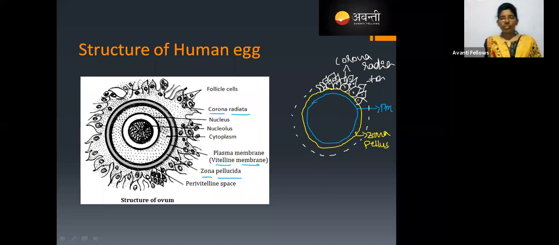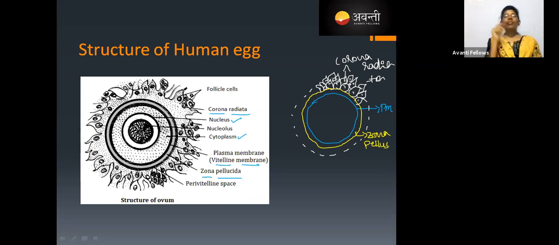As we all know, this is a cell. Cell means cell should contain the jelly-like matrix inside it. What is that jelly-like matrix called as? Cytoplasm. And also other cell organelles. Corona radiata is a layer of cells. Zona pellucida is a secretion of corona radiata. Okay. And the nucleus is also present inside it.